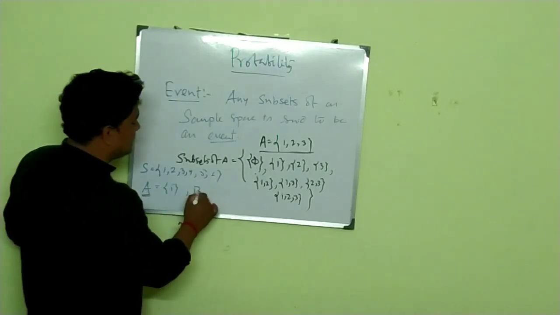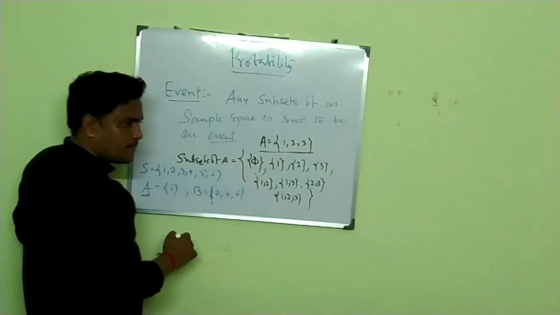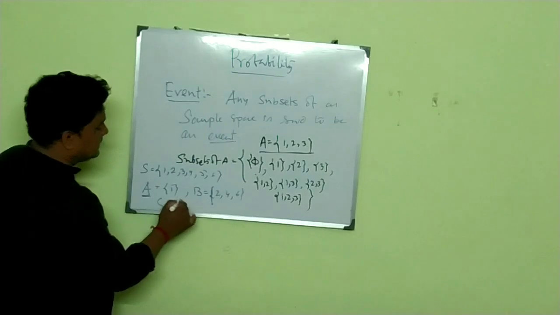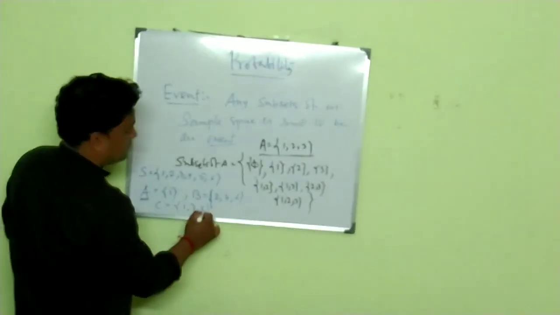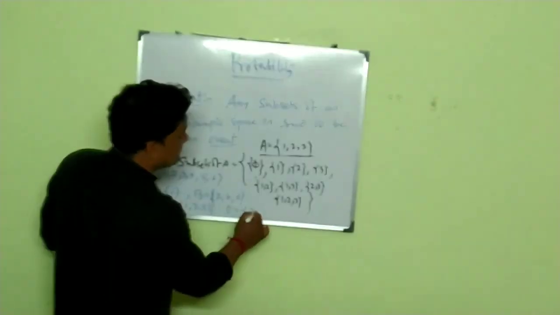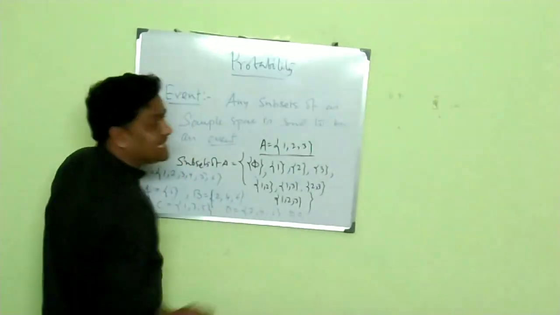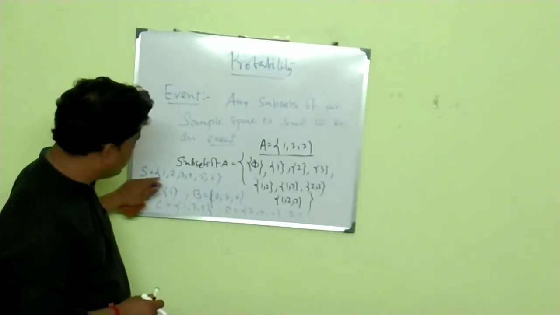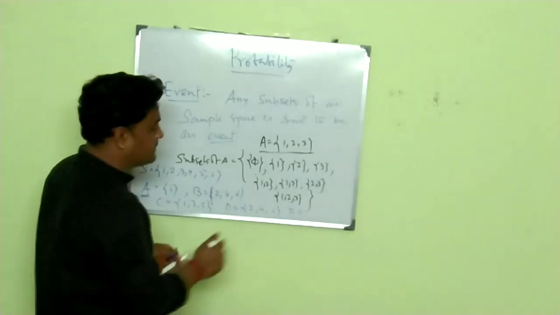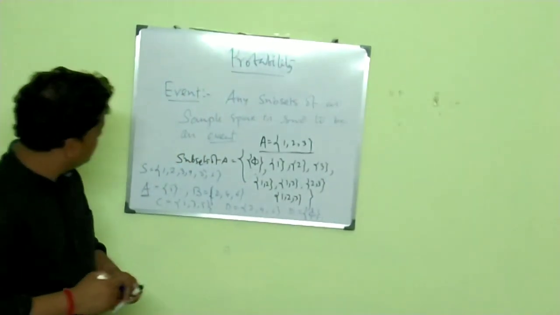Or let's say B is the event of getting an even face. Even face means 2, 4, 6. Let's say C is the event of getting an odd face, so 1, 3, 5. D is the event of getting a multiple of 2, again 2, 4, 6. And E is the event of getting 8. But you can see this sample space doesn't contain 8, which means it contains only the null set. So that is your event. Clear?